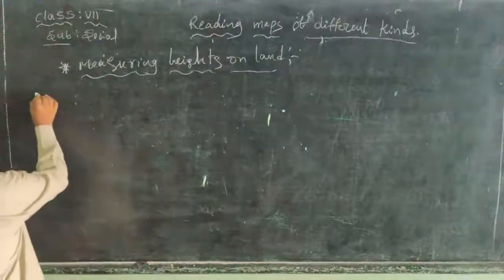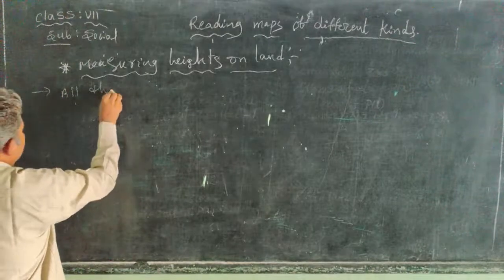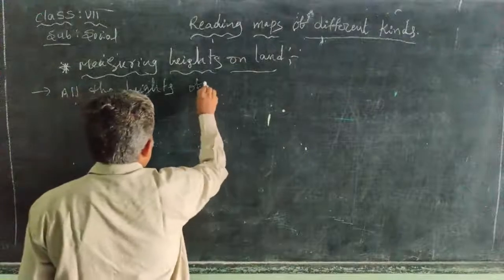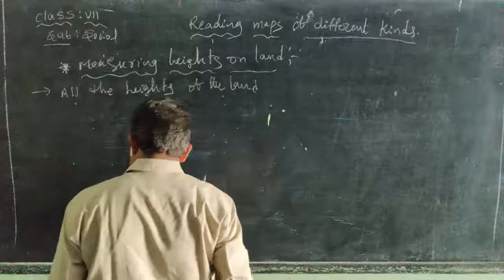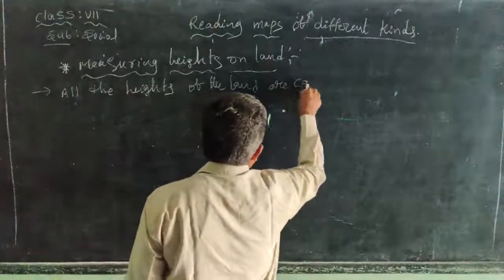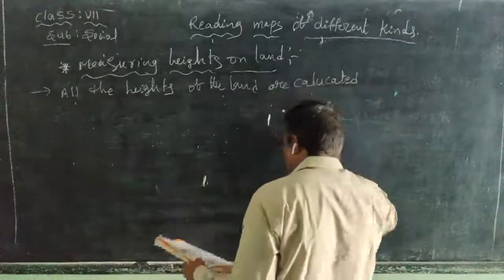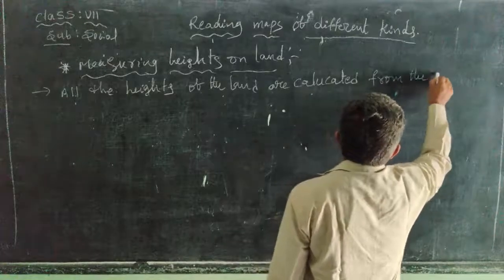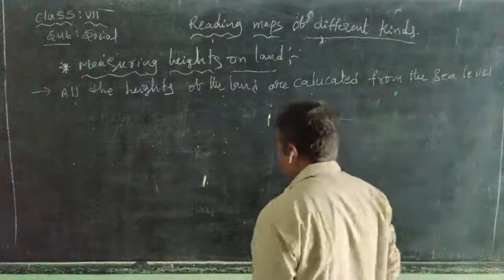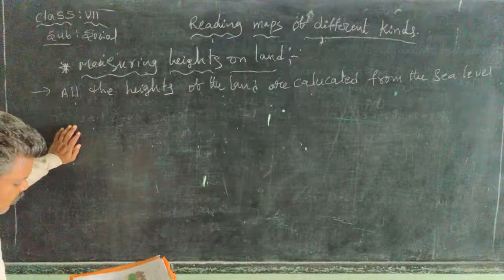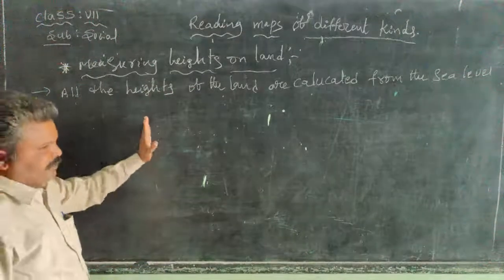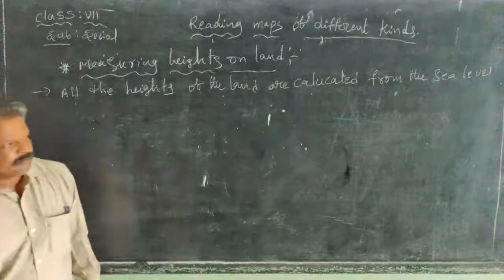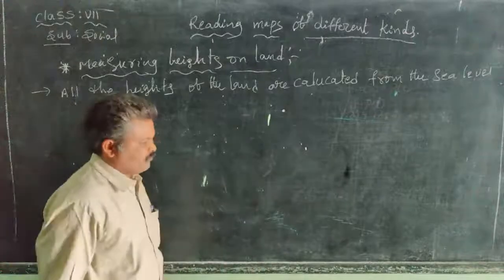All the heights of the land are calculated from the sea level. Why is all the land, whether the Asia continent, Africa continent, USA, India, China or Australia, calculated from the sea level?